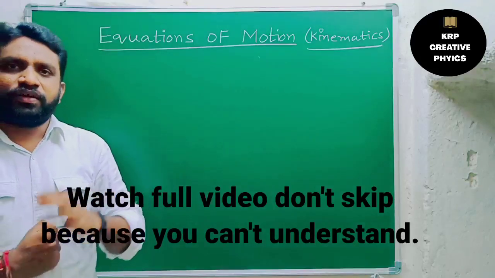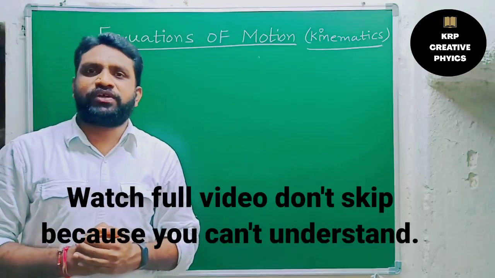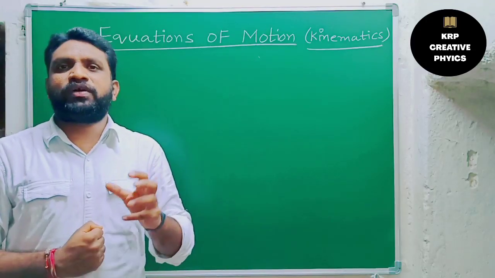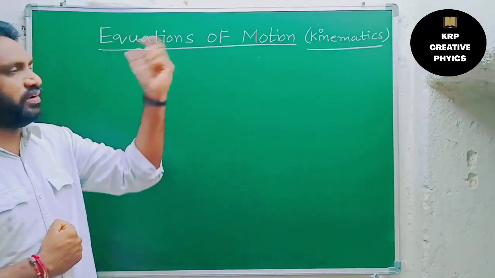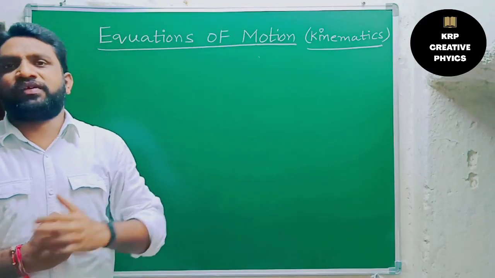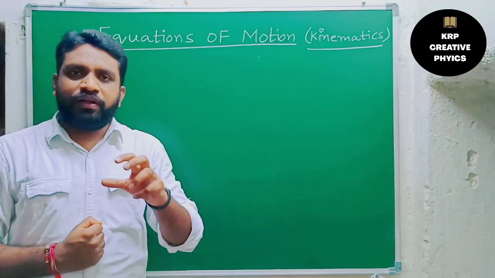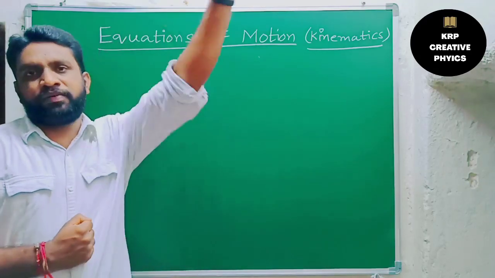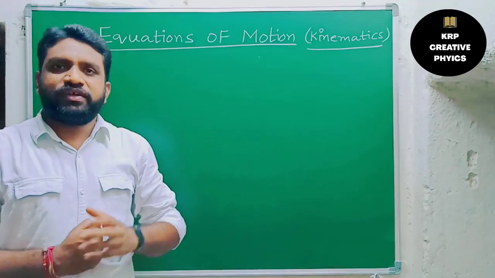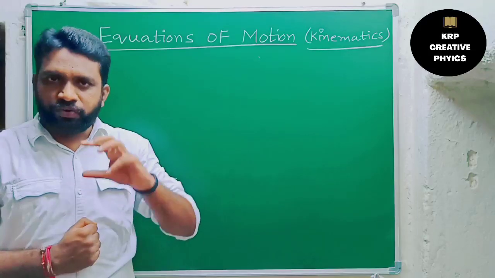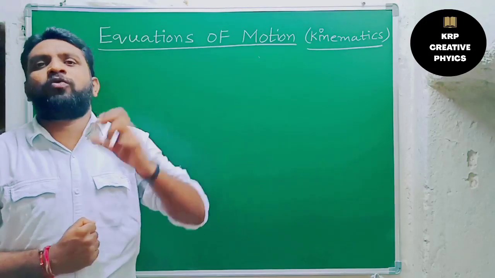These equations are known as Newton's equations of motion. With the help of these equations, we are going to do calculations and find unknown values.